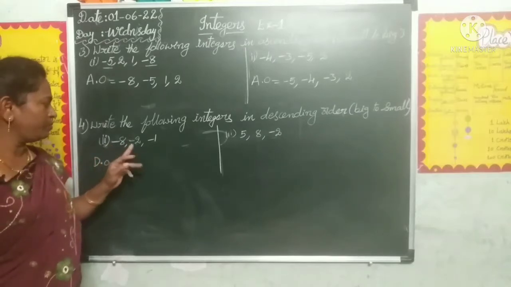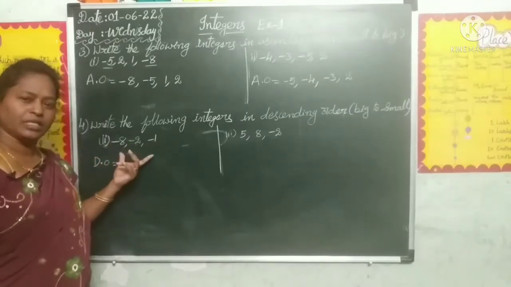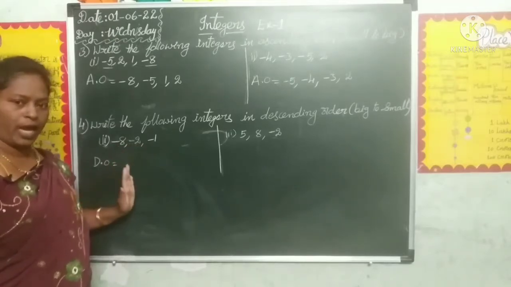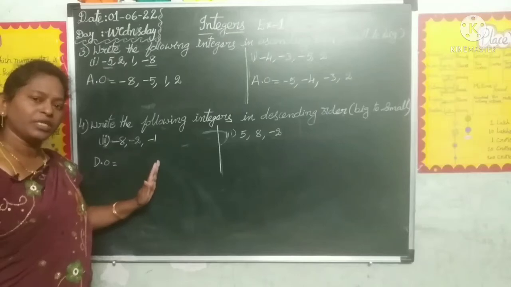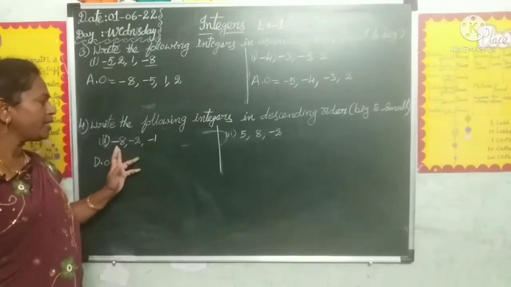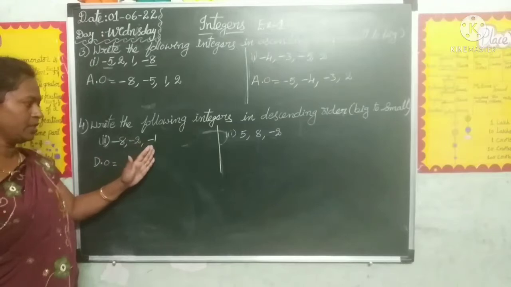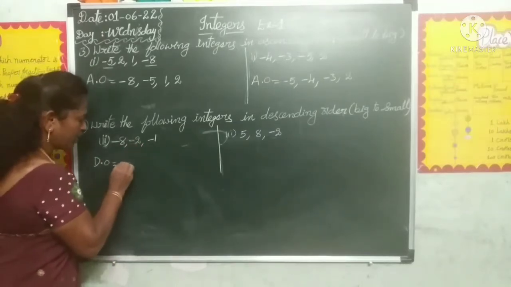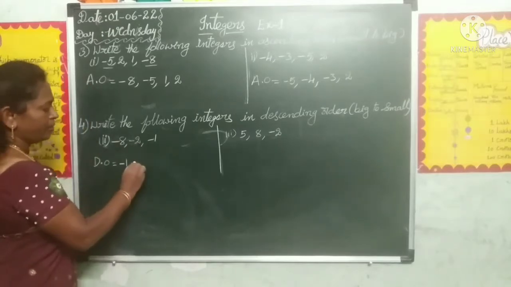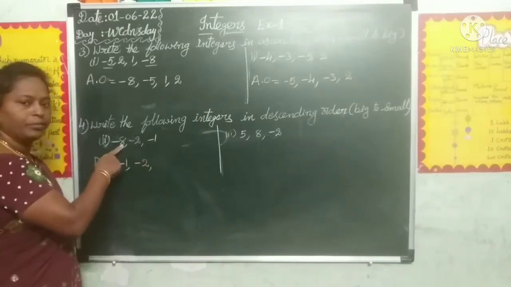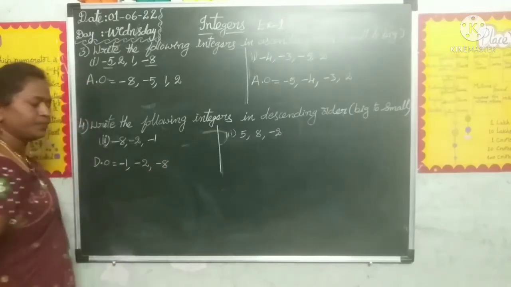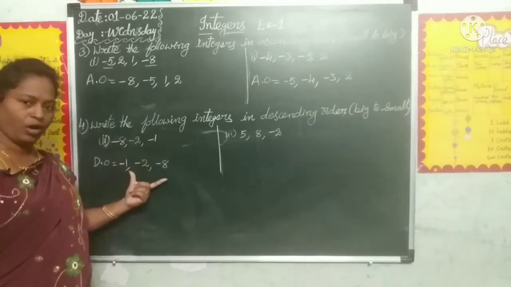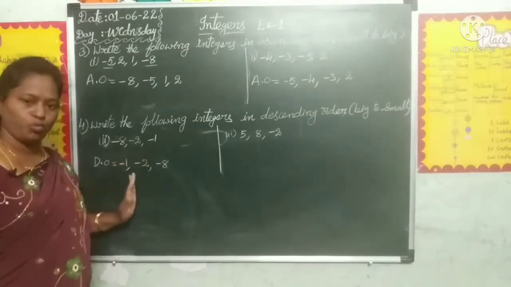Here -8, -2, -1. Three numbers are negative integers only. These three integers we can arrange in descending order. Descending order means big to small. Which is the greatest integer? -1. So here -1, and next -2, and -8. So here the given digits are arranged in descending order.